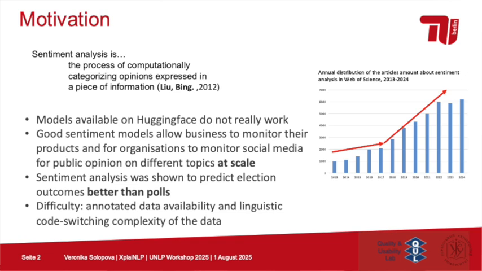But the difficulty is that annotated data is quite scarce as of now, and then there is the effect of code switching complexity of Ukrainian data, meaning that basically in the same social media, Telegram channel, for example, you would have both a lot of standard Ukrainian, a lot of standard Russian, and a lot of so-called Surzhyk, basically the mixed variant. And it also can be both intersentential and extrasentential. So basically, in the same sentence, you can have different languages, or you can have the mix in one.